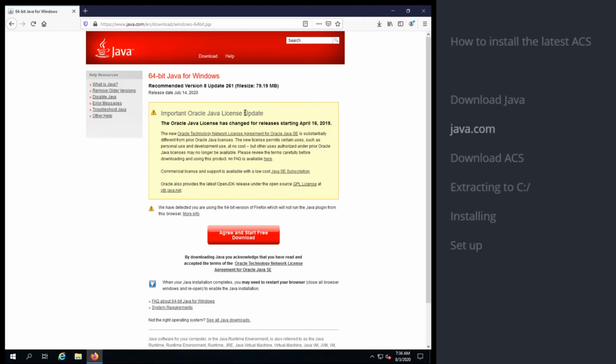Alright, and so now that we have Java downloaded and installed, we're going to go to download Access Client Solutions. We can get this from acs.cdrsupport.net.